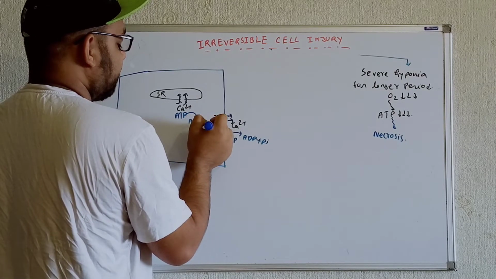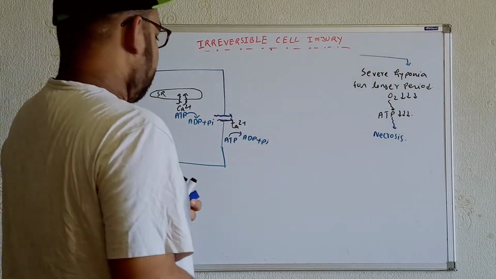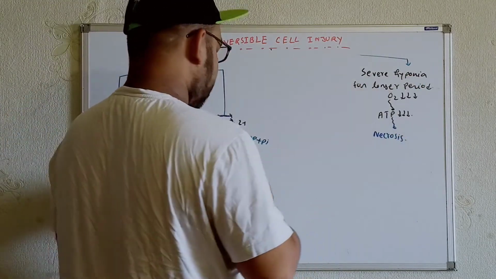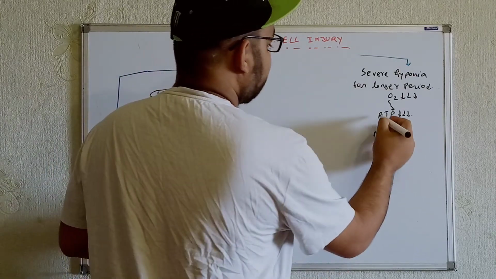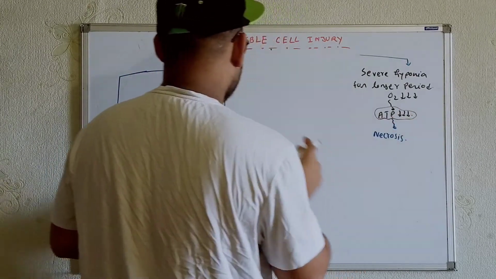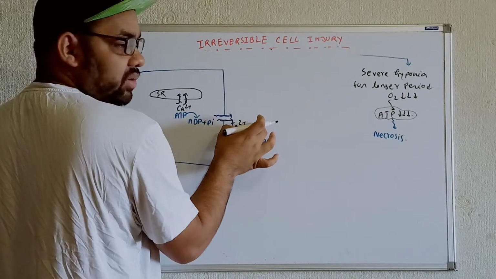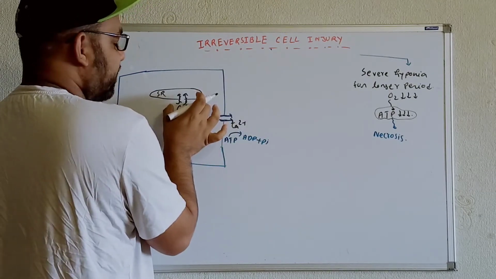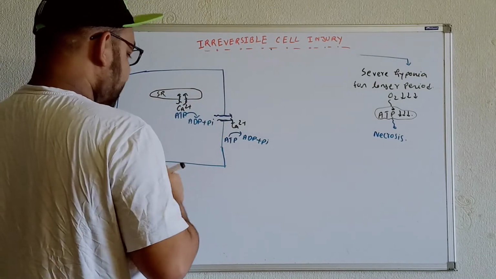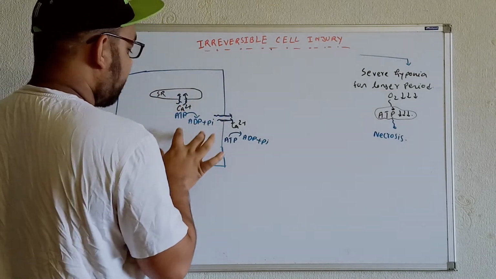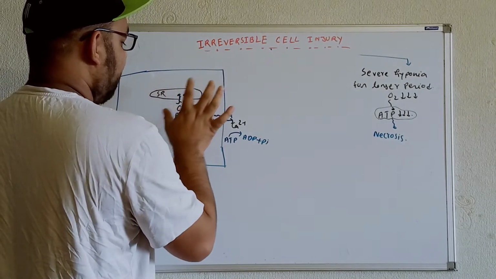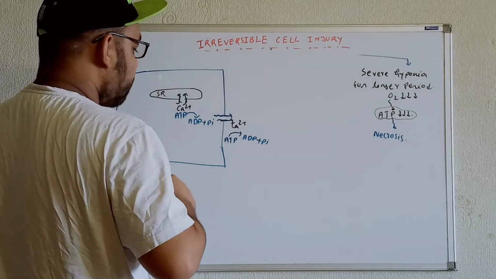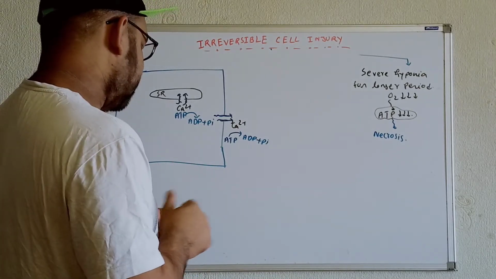ADP plus Pi. Okay. Now see, if the severe hypoxia is over here, for example, in terms of irreversible cell injury, the ATP is what? The ATP is less. Whenever the ATP is less, definitely this transporter will not be able to work. Along with that, the ryanodine receptors will also not be able to work. As a result, the calcium will not be able to go from the cytoplasm to the sarcoplasmic reticulum. The calcium will not be able to go from the cytoplasm to outside of the cell. As a result, within the cell, the concentration of calcium will be high.